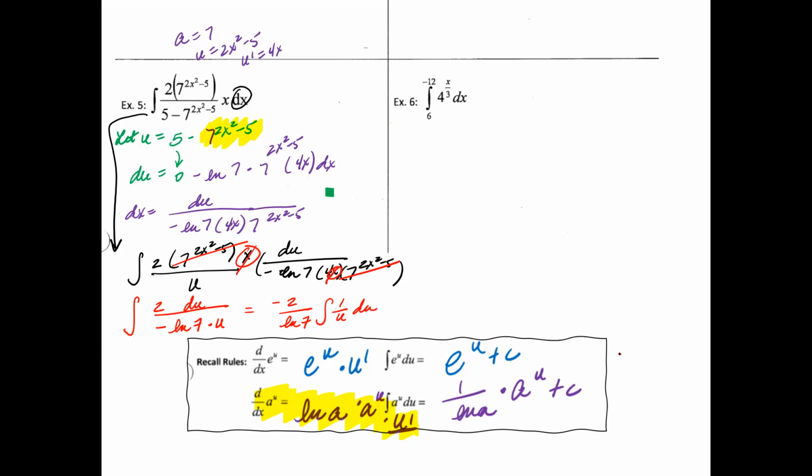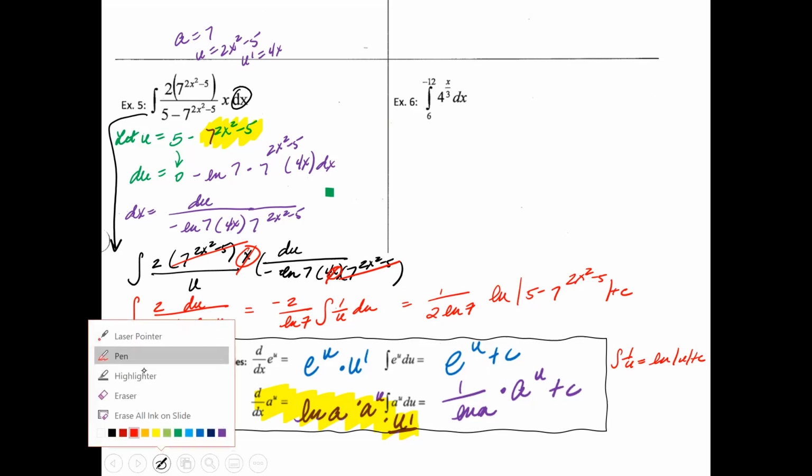Yes, the integral of 1 over u is equal to ln u plus c. So my answer is negative 2 over ln 7 times ln u, and remember u was 5 minus 7 to the 2x squared minus 5, plus c. And that is your answer.